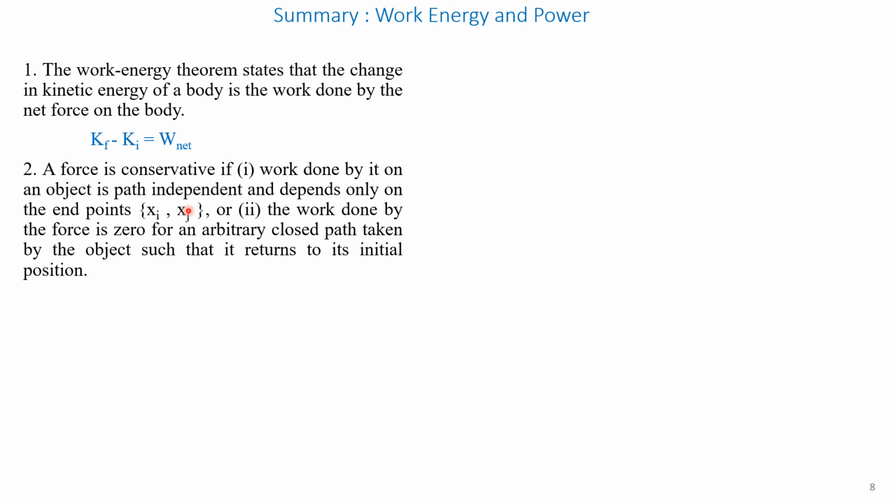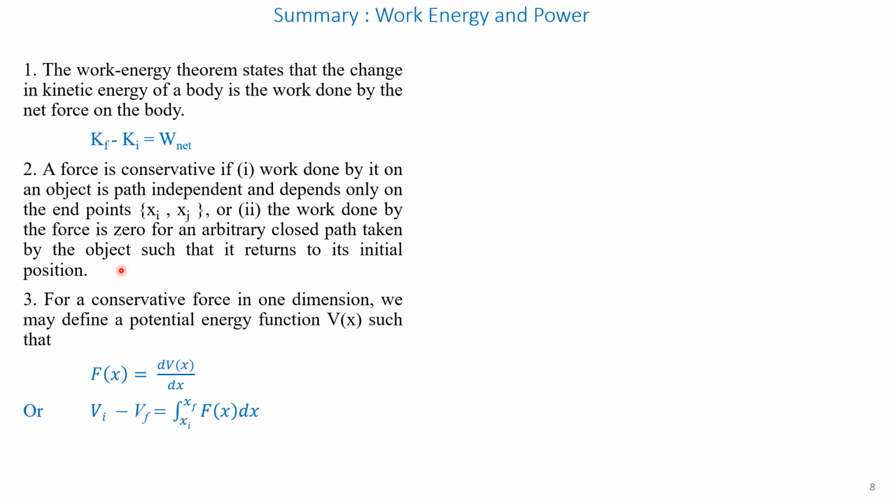Another important point is that the work done by the force is zero for an arbitrary closed path taken by the object such that it returns to its initial position. That is, if the object comes back to its initial point, then the work done is zero.